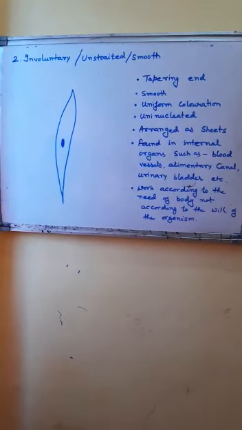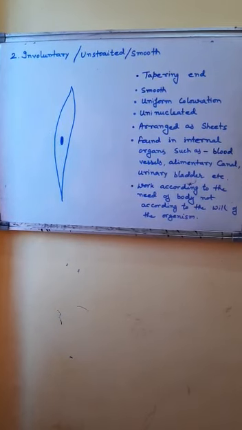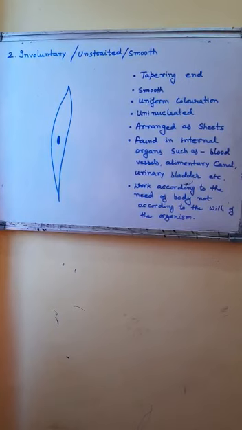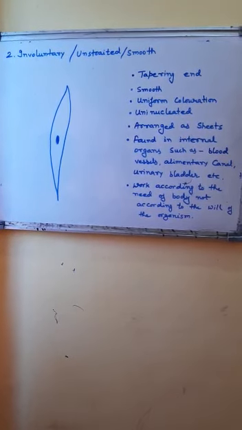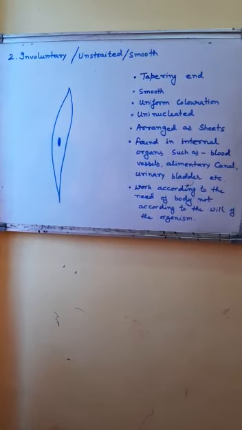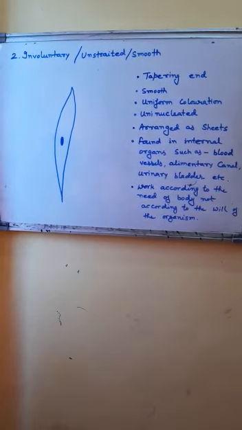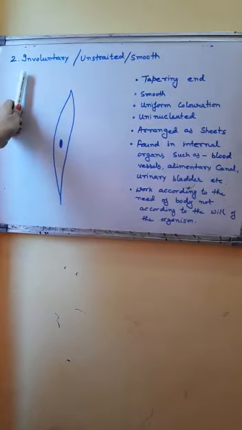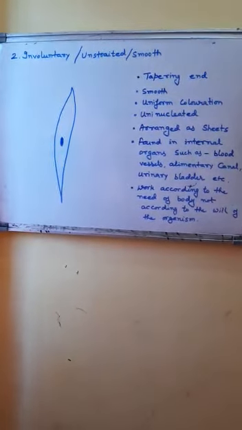Their contractions are rhythmic. They contract slowly but they can remain contracted for a longer period of time as compared to striated muscles. So these can work for a longer period of time. So these are the characteristics of involuntary muscles.